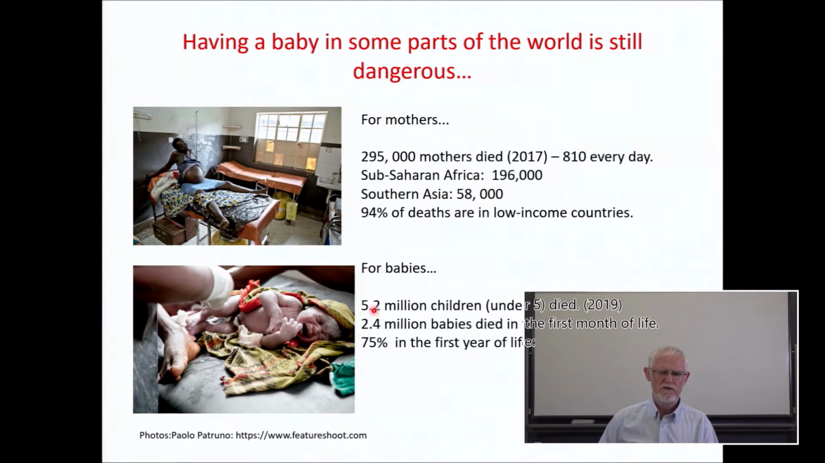Of these 5.2 million, 2.4 million babies died in the first 1 month of their life. So very young babies in great danger in these countries. And 75% of these babies died in the first year of their life.